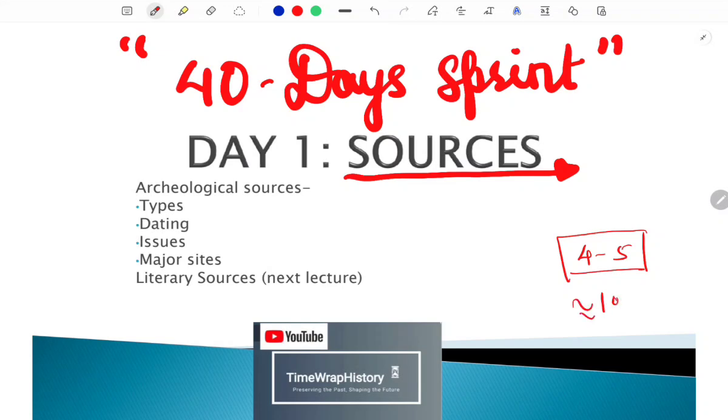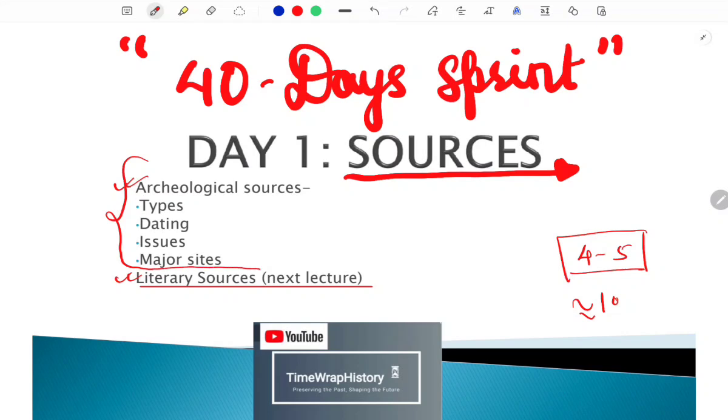In this lecture, first we will be discussing the archaeological sources, and later on, in the next lecture, we will be dealing with the literary sources. The point why I have made 2 separate lectures on sources is that for the ancient period you are not supposed to do more than this for the sources.